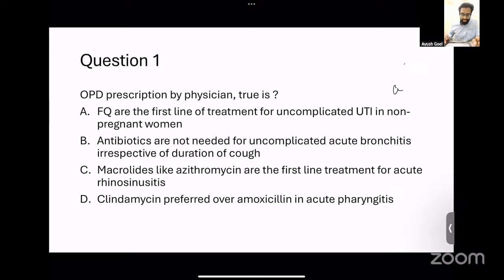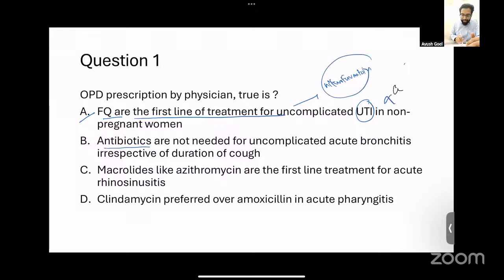One of the questions that was asked was, if an OPD prescription is given by the physician, then which of the following is a true statement? Let us look at each option one by one. The first option was, fluoroquinolones are the first line of treatment for uncomplicated UTI in non-pregnant women. I assume they are talking about urinary tract infection. When we talk about non-pregnant women, the first line of treatment for uncomplicated UTI is actually nitrofurantoin. Therefore, this option is incorrect.